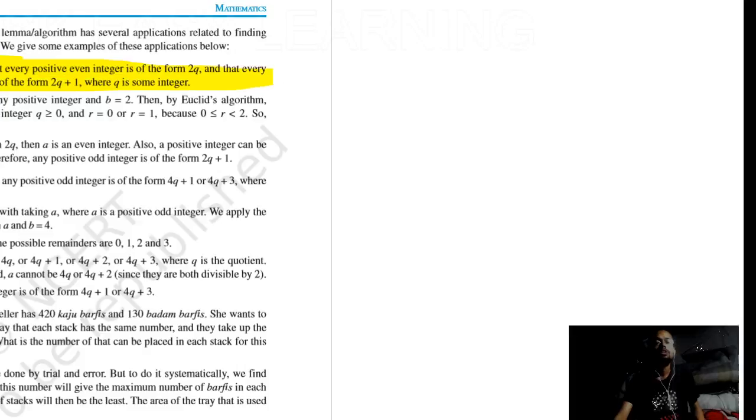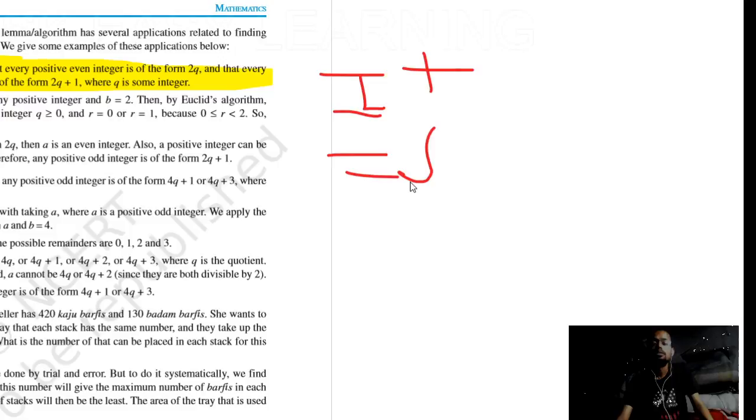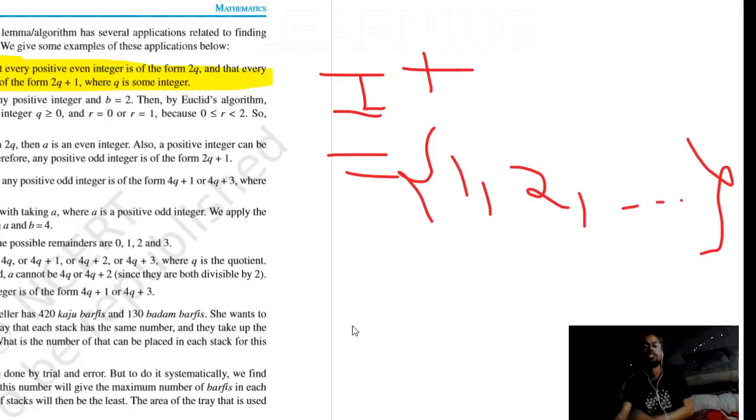See, they are telling us that every positive integer means 1, 2, every natural number in short. Every natural number, and even integer means even natural number.